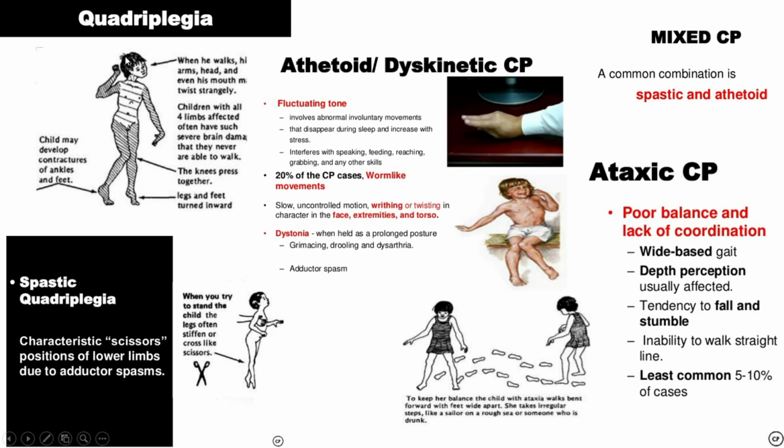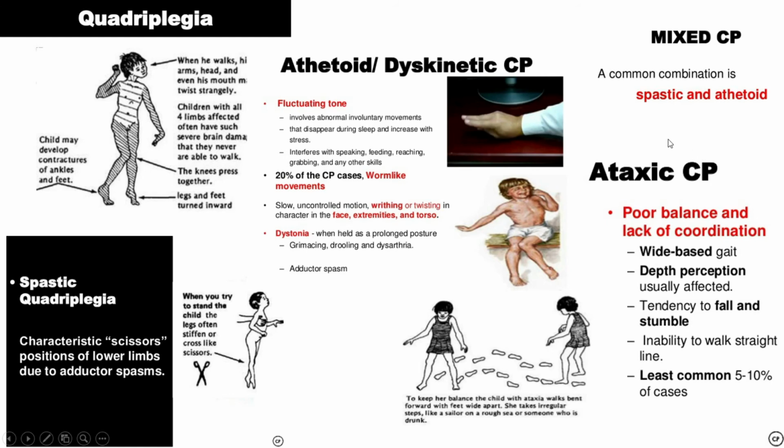And with some problem in the brain neurotransmitter, there will be the dyskinetic type of child. In that case, slow uncontrolled motion, twisting and grimacing of the face, extremity and torso, along with dystonia, will occur along with the adductor spasm. This is called athetoid or dystonic type of CP.